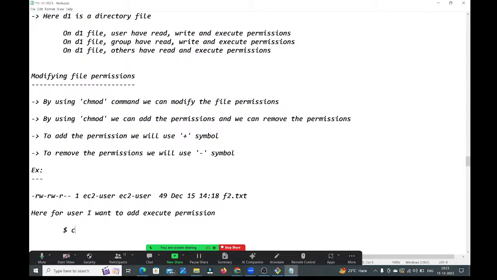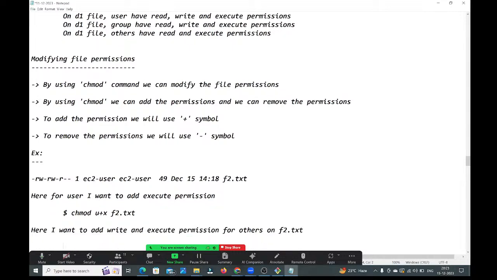See guys, chmod. To whom do you want to add? User. Add or remove? Add. Which permission? Execute permission on the f2.txt file. Next, I want to add write and execute permission for others on the f2.txt file.